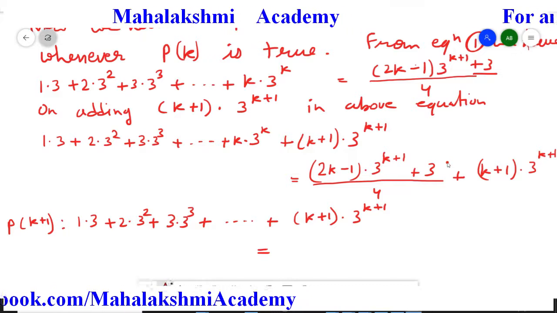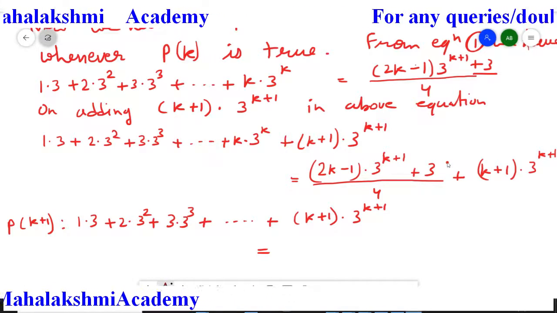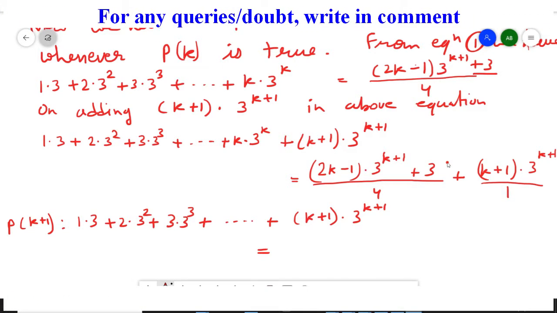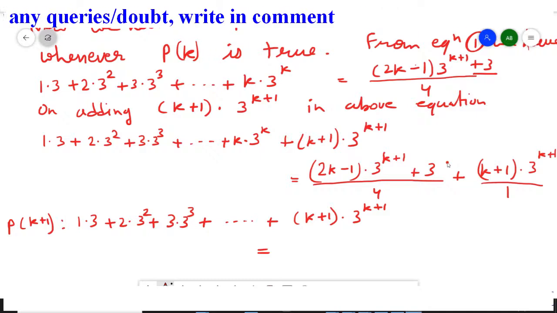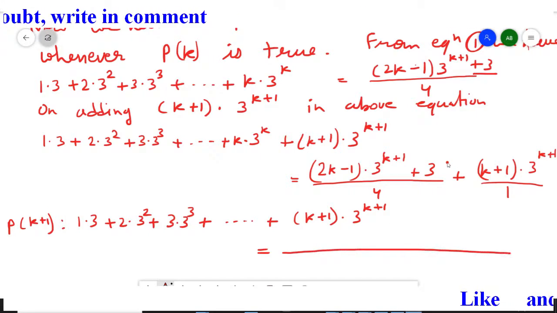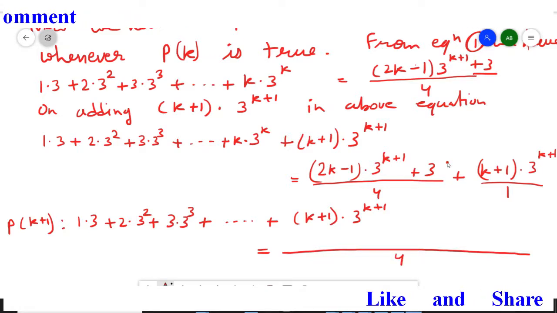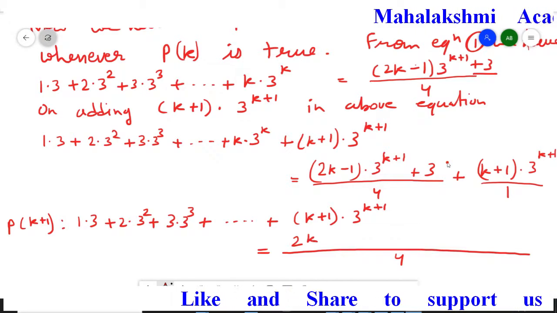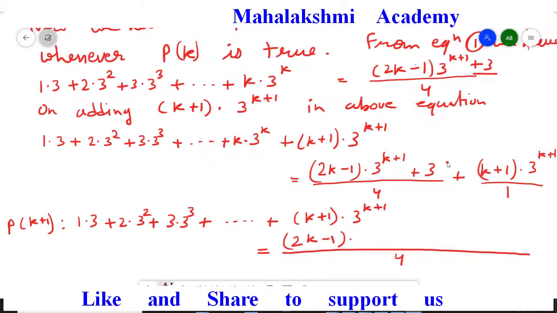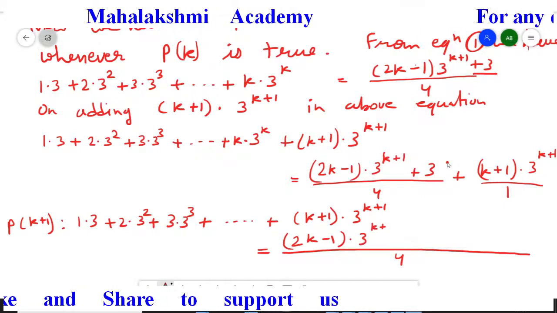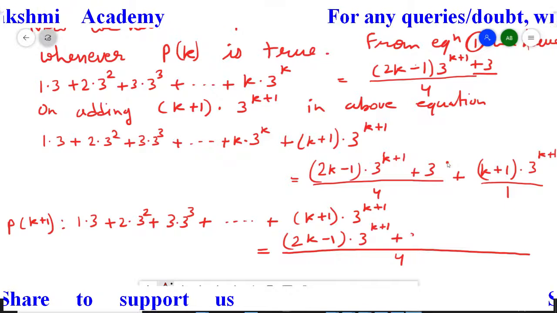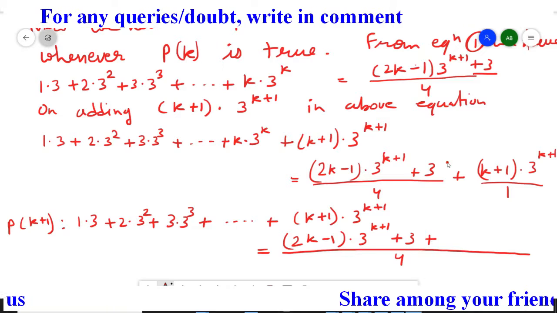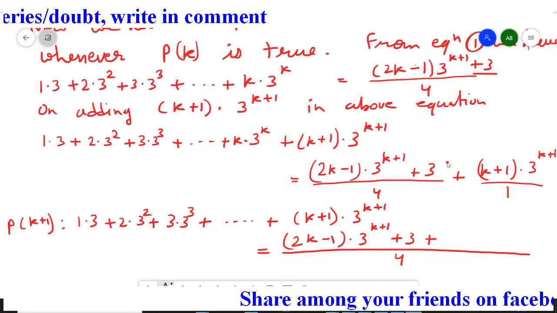Now the right hand side we are going to prove, students. So here in the right hand side we have to add these both. So directly we can't add, so we have to take the LCM. So LCM of these two terms is 4, and then after LCM it will appear like this. We will take the LCM 4. So 4 divided by 4 is 1 and 1 multiplied by this term is same. So we will get here (2k − 1) multiplied by 3 raised to the power (k+1) and this plus 3 as it is, and then plus this middle plus symbol as it is, then 4 divided by 1 is 4 and then 4 multiplied by this.